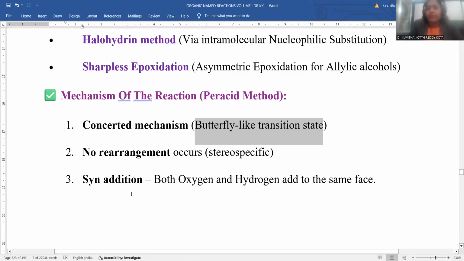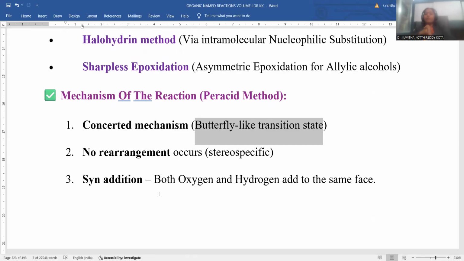Syn addition takes place. Syn addition means that if you take a double bond oriented in one direction, this is called the right hand side and this is called the left hand side. Syn addition is when you add the oxygen from one side only. Both carbon atoms are added to from one side direction.